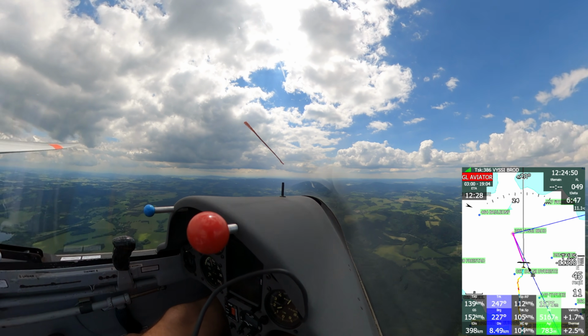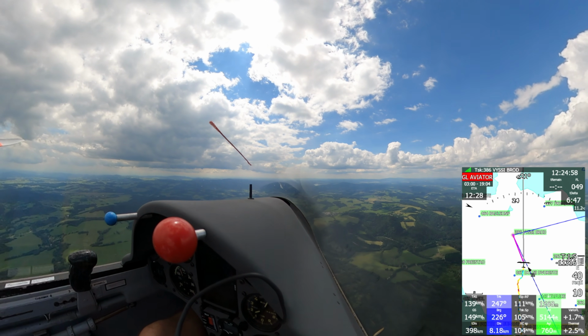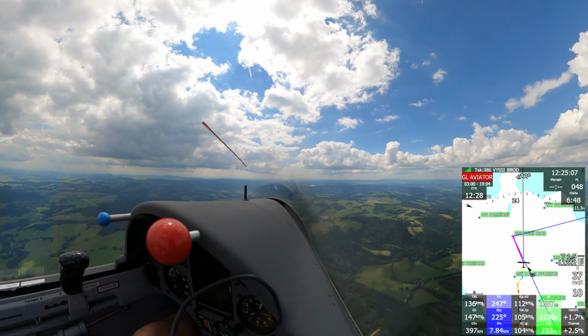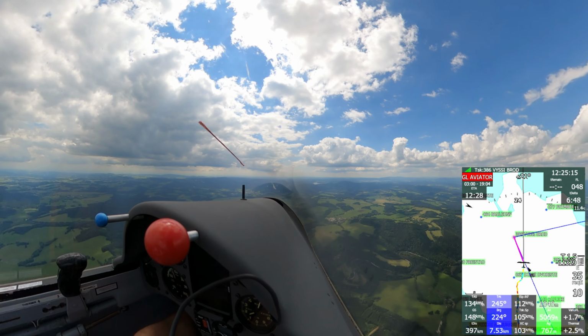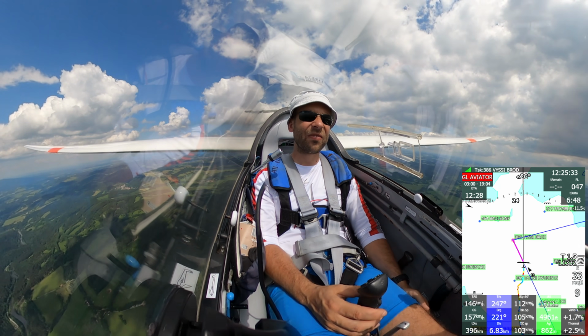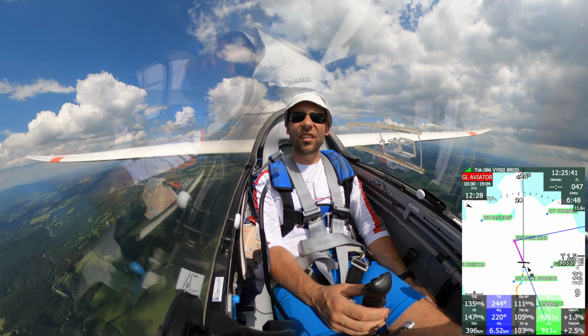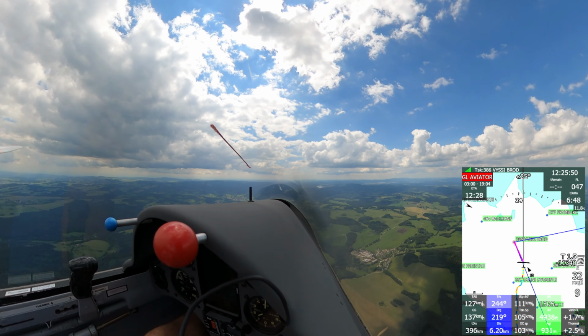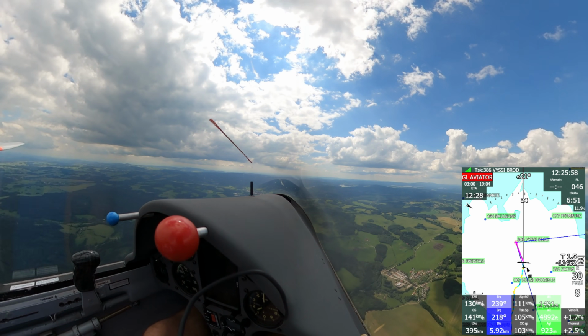As I'm getting closer, I can see that I misjudged the distances and the cloud is not where I expected it to be. So plan B is just to reach the turn point first while slowing down to extend my range, and then maybe try to find something to climb a little to get to the cloud I was aiming before.